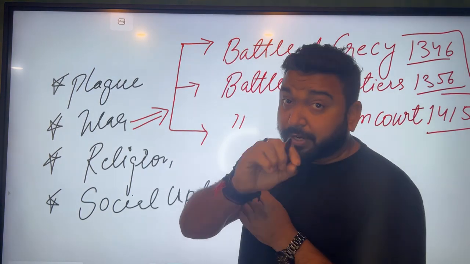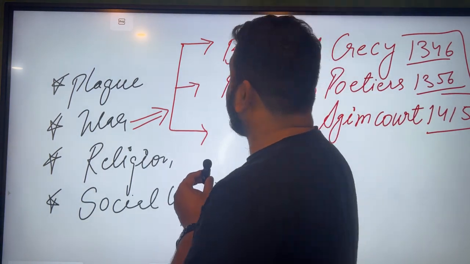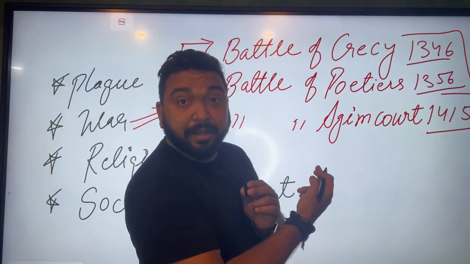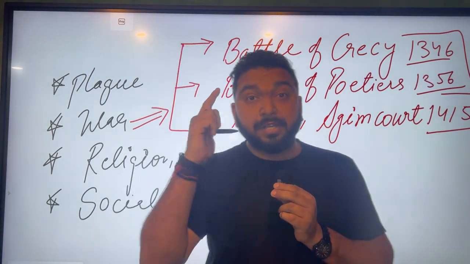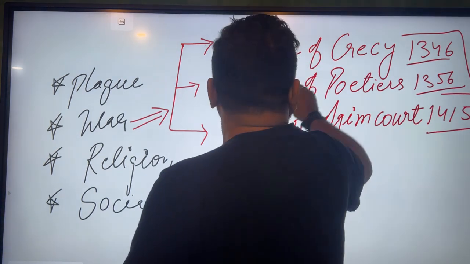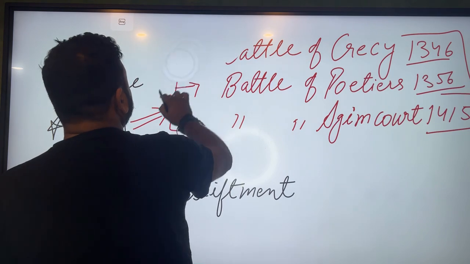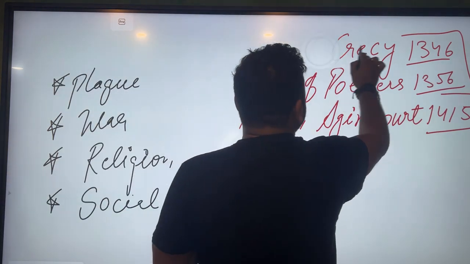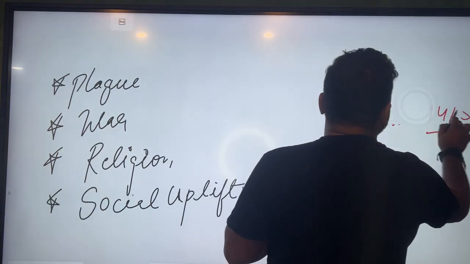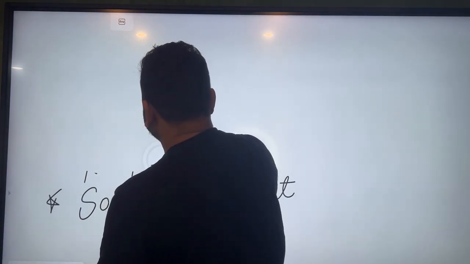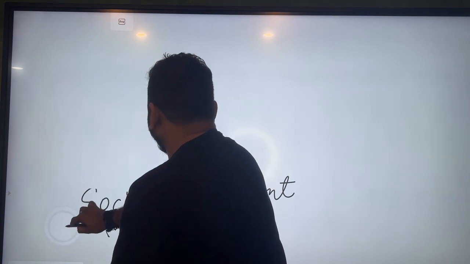So first of all, take a pen and paper. लिखते जाना ये. If you want to be JRF material, remember whatever I'm teaching here, whatever I'm writing here, it should be on your fingertips. अगर finger tips पे है तो ही होगा. So these three battles also played a role. Remember the three battles. अब we have talked about plague, religion, war. Now what's left? Social development, social upliftment.